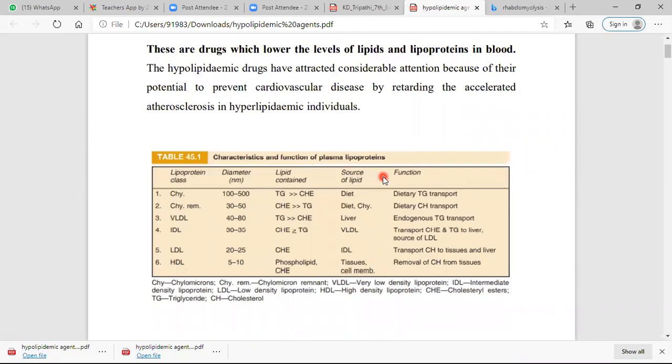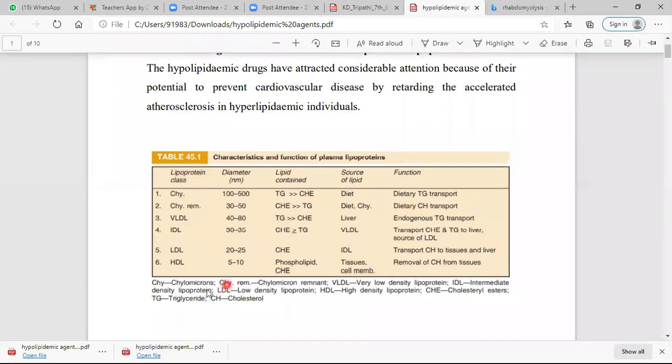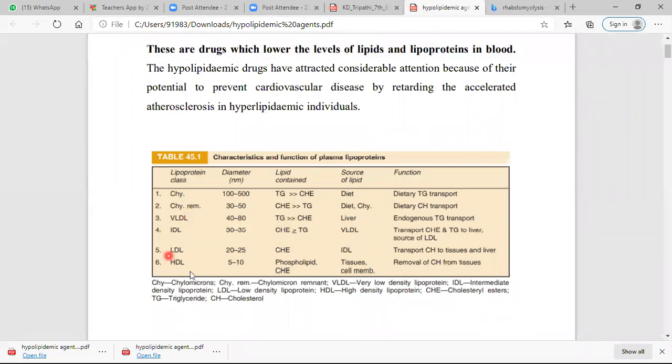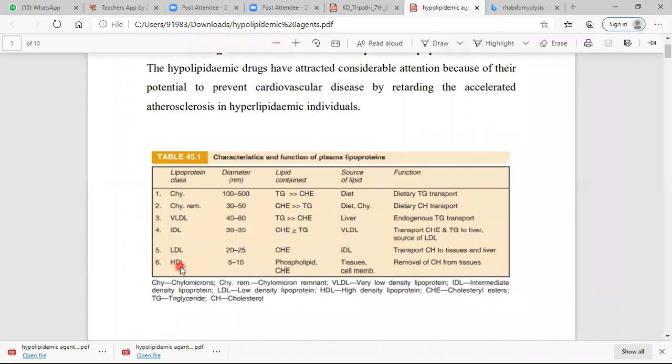You must understand the basics first. Because of these hypolipidemic agents, you must understand what the classes are and what their functions are. You have to increase the HDL level, decrease the LDL level, and also decrease the cholesterol level. HDL is called the good lipoprotein and LDL the bad one, because HDL's function causes removal of cholesterol from the tissue. Because of this function, you have to increase the level of HDL.